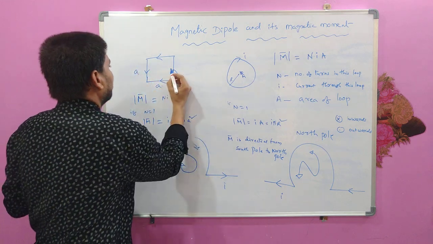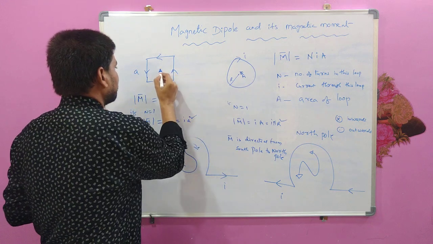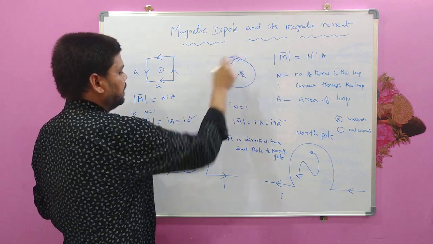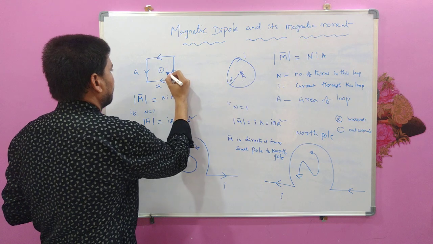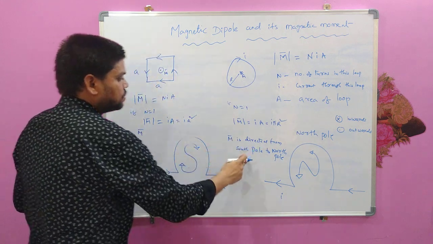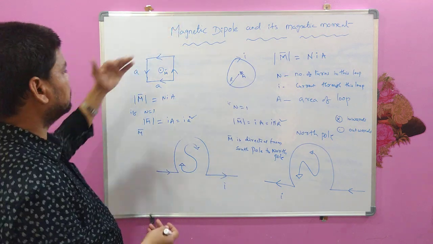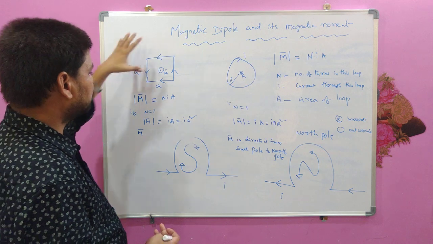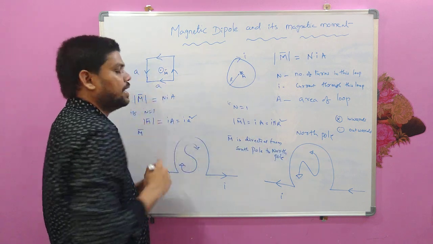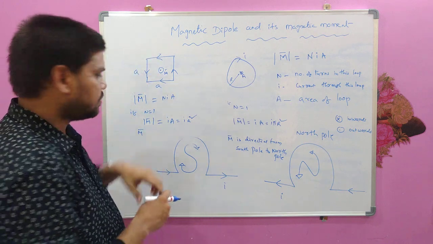So the magnetic moment direction will be outwards here, because M is always directed from south pole to north pole, and south pole is the back side and north pole is the front side. So in this particular example magnetic moment is directed outwards, right?